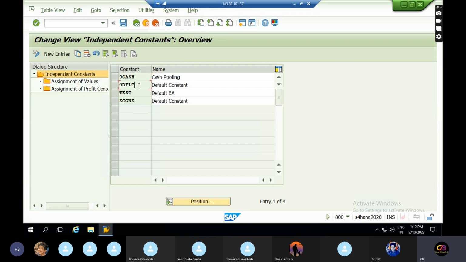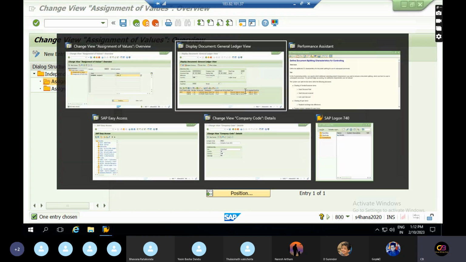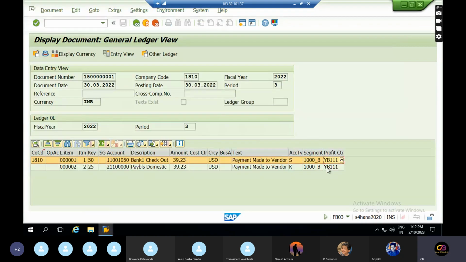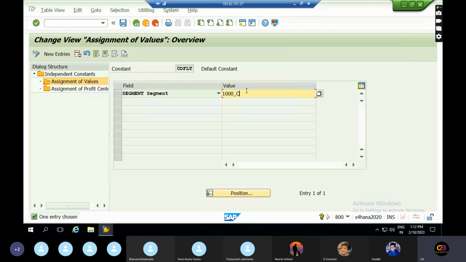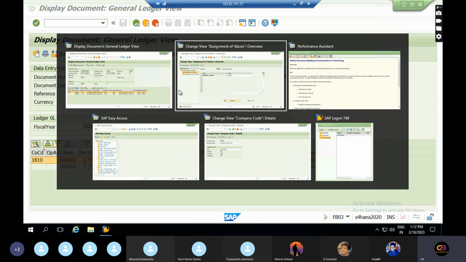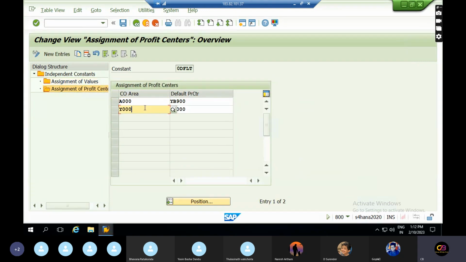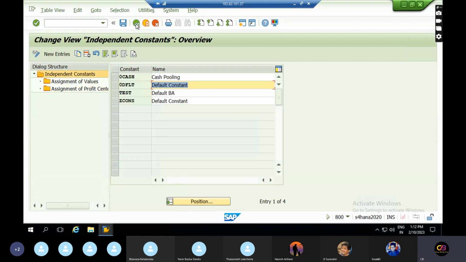This is a constant. This is default settings for cost centers, default settings for segment, business area, and profit centers also. So this is 100. This is 100B. This is right, into 0. Where has it picked this up from? Let me check.